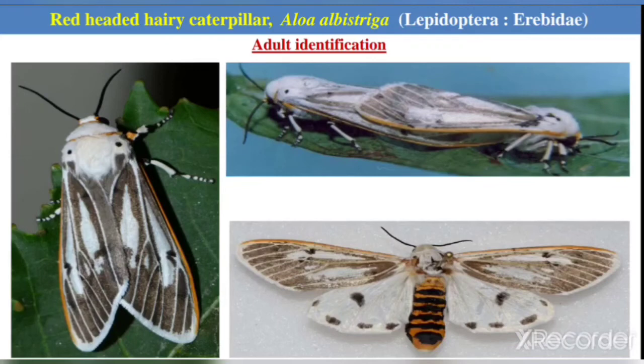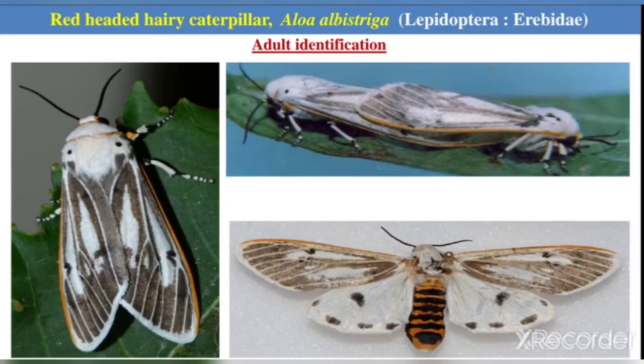In the life cycle, there are 4 life stages because it falls in the order Lepidoptera: egg stage, larva, pupal and adult stage. The adult female lays eggs in masses or in a row on the leaves.